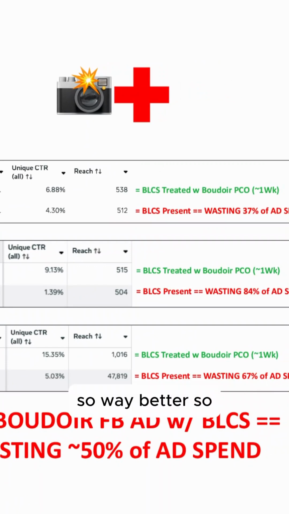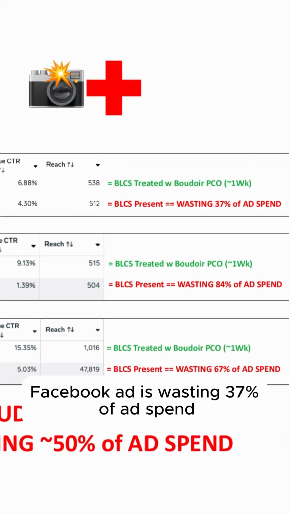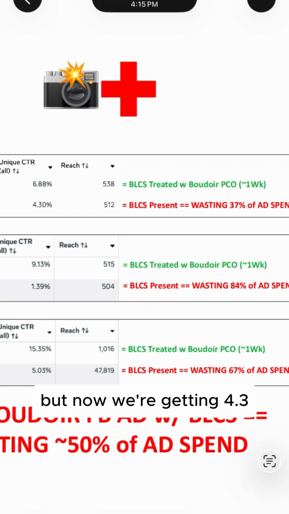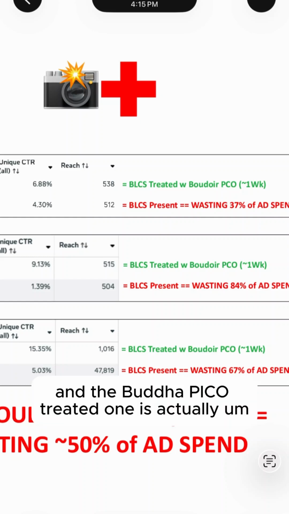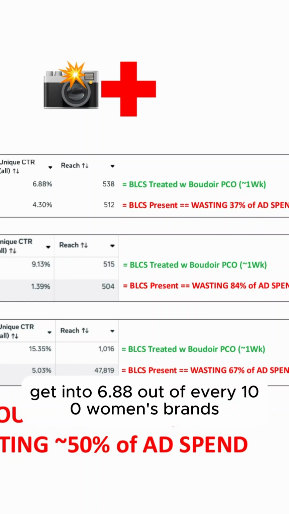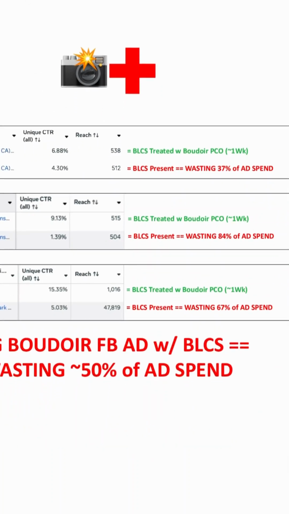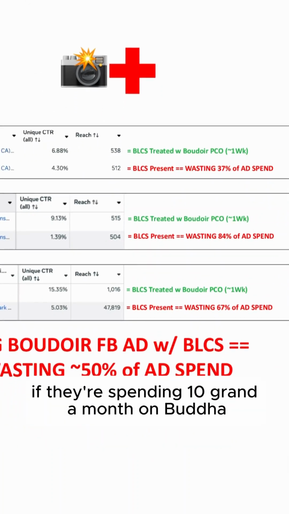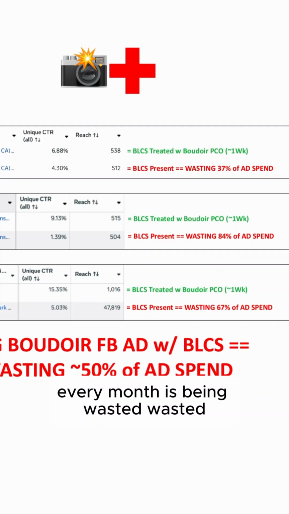So way better. So we found out the original Boudoir Facebook ad is wasting 37% of ad spend by only getting 4.3 out of 100 women to click somewhere on it and get our ad into their brain. And the Boudoir Pico treated one is actually getting to 6.88 out of every 100 women's brains. So if they're spending 10 grand a month on Boudoir Facebook ads, $3,700 a month, every month is being wasted.